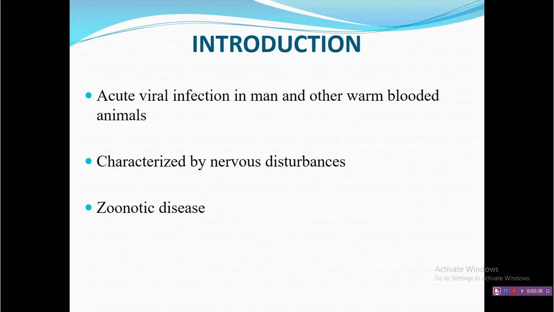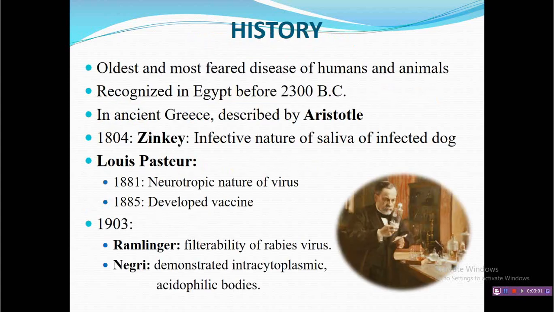Now coming to the introduction of this disease, it is a viral infection generally contracted by all warm-blooded animals. Principally, it is characterized by nervous signs, and it has the potential to be a zoonotic disease. It means that this infection can be transmitted from infected animals to susceptible humans.